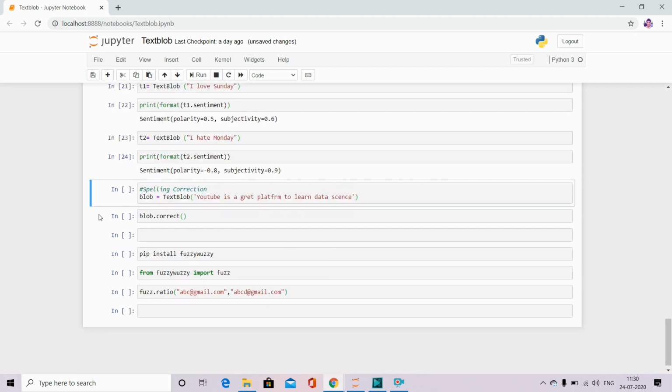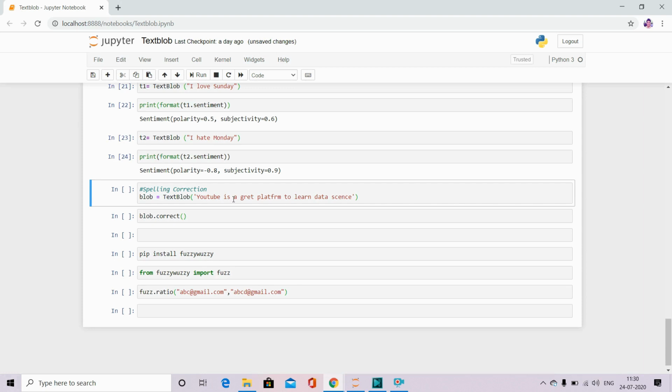Again, TextBlob offers a very powerful function that is used for correcting a sentence. Sometimes we write paragraphs where we miss certain words, or we use short forms of certain words, and if you want to send those paragraphs to someone, it is very important to check whether everything is proper in those paragraphs or not.